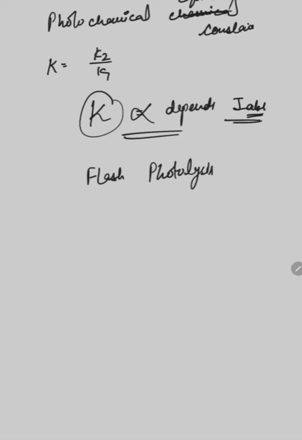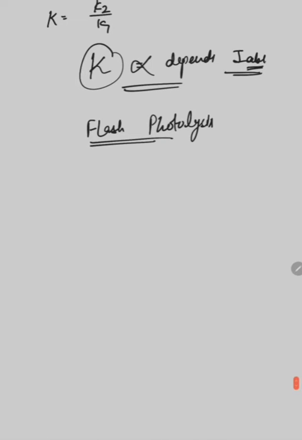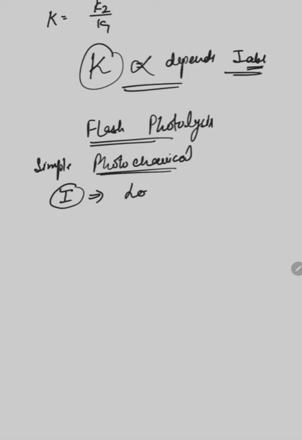What is flash photolysis? In simple photochemical reactions, the intensity of light which we are using for the photochemical reactions is low. The radiations we are using for the photochemical reactions have low intensity. Since a photochemical reaction depends upon the intensity of light,